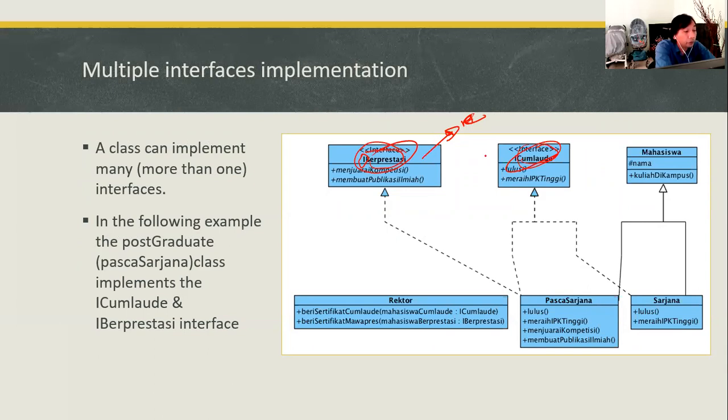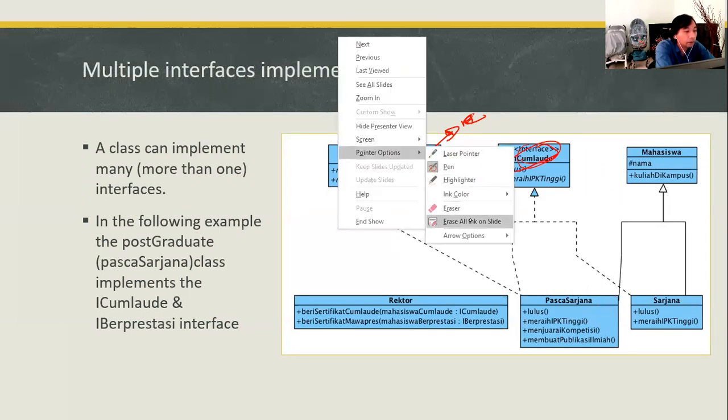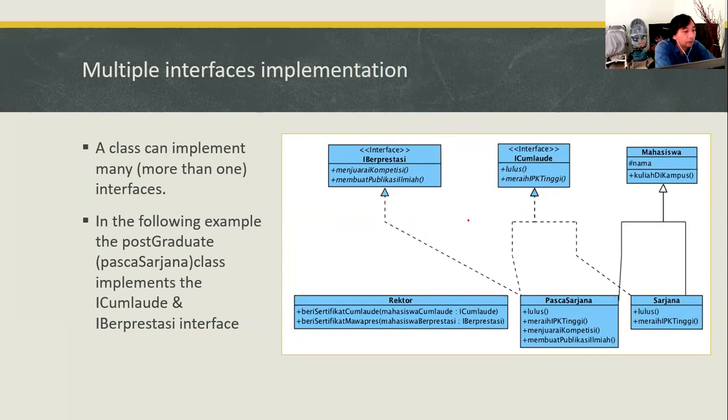Let's say we have those two interfaces. The achievement interface can only be implemented by a postgraduate student, but not by the undergraduate student.